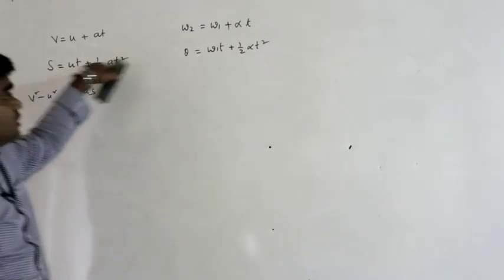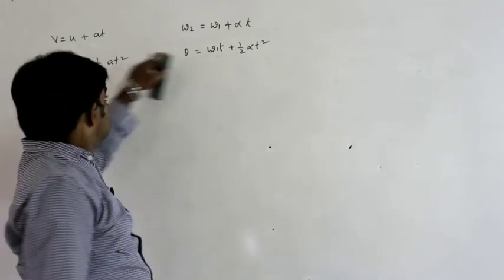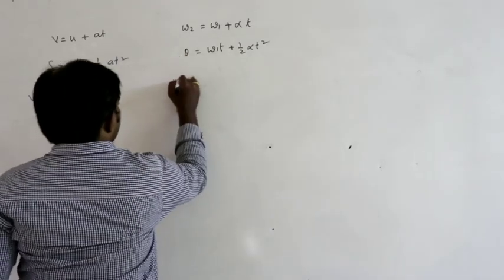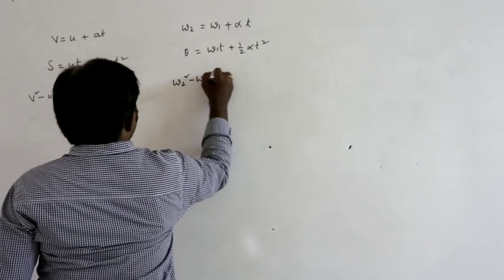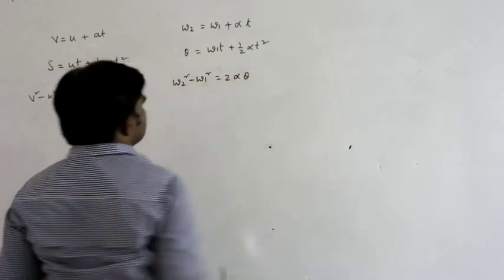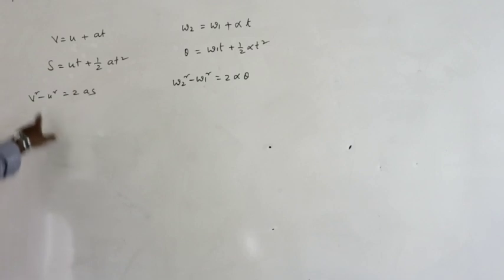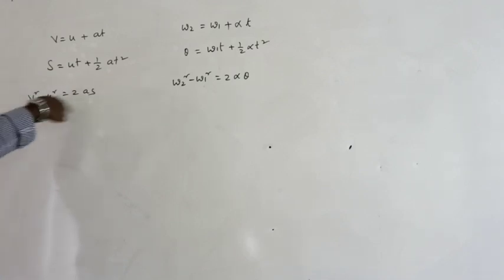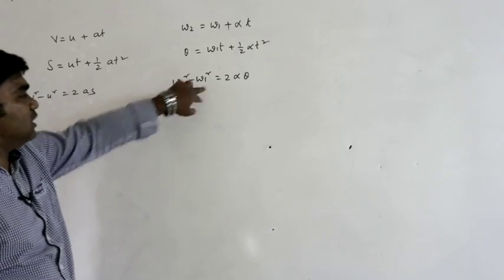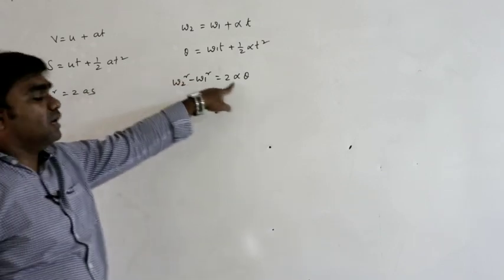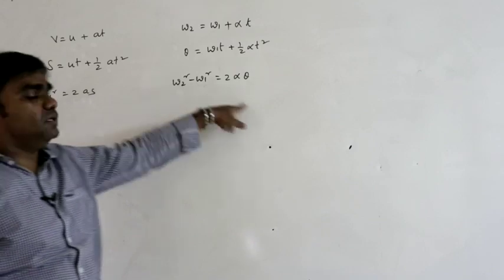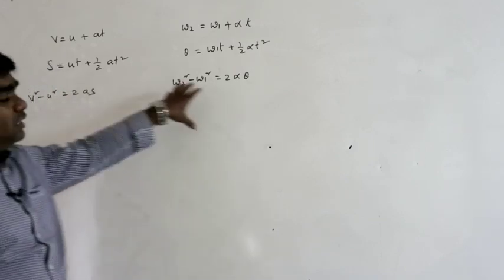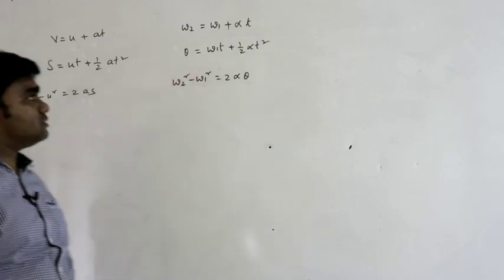U is the initial velocity, omega 1 is the initial angular velocity. Acceleration, angular acceleration. Next, I am writing omega 2 square minus omega 1 square equals 2 alpha theta, from V square minus U square equals 2AS. Final velocity, initial velocity; final angular velocity, initial angular velocity; acceleration, alpha; displacement, theta. So the linear kinematical equations can be represented in terms of circular motion like this.